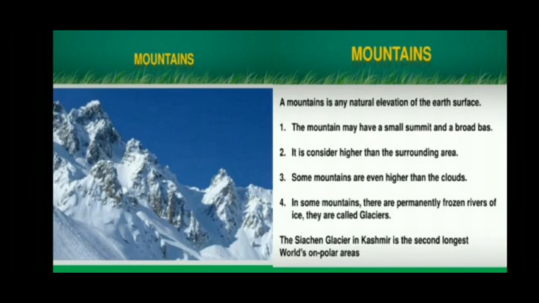A mountain is any natural elevation of the earth's surface. Number one, the mountain may have a small summit and a broad base. Number two, it is considered higher than the surrounding area. Number three, some mountains are even higher than the clouds. Number four, in some mountains there are permanently frozen rivers of ice. They are called glaciers. The Siachen Glacier in Kashmir is the second largest in the world outside the polar areas.